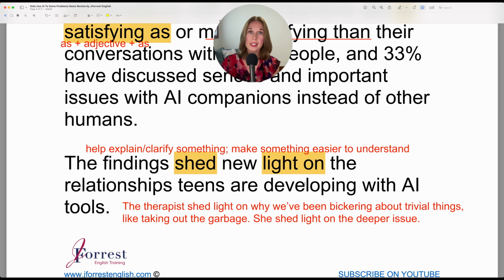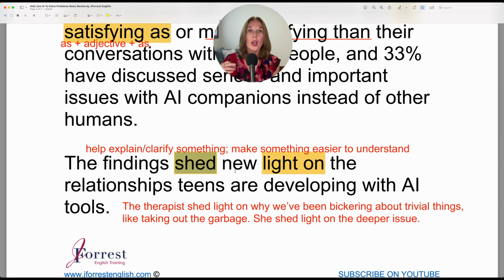This is a great phrase to have, especially in a business or more professional situation, often used when you're talking about studies or findings, research, but can absolutely be in an everyday situation. So to shed light on something, it means to help explain or clarify something. Ultimately, it makes it easier to understand. So the findings make it easier to understand the relationship teens are developing with AI. Now, shed is an irregular verb. All three conjugations are shed.